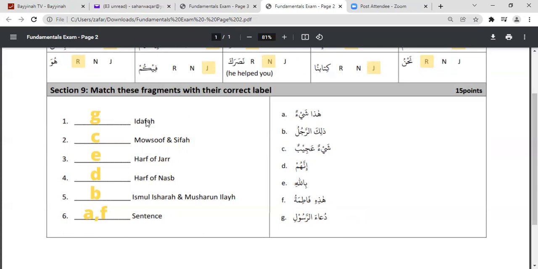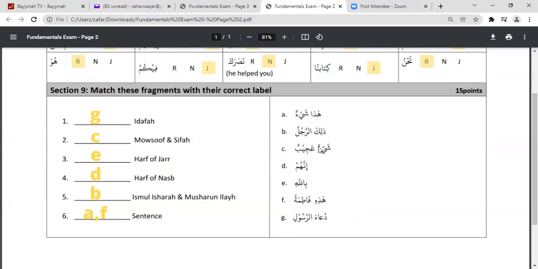First is idafa. Idafa is basically which one is the mudaf mudaf ilayh from the fragments that are given here. Now if we see, this is ism ishara, so this is definitely not idafa. This is ism ishara, this is not idafa.